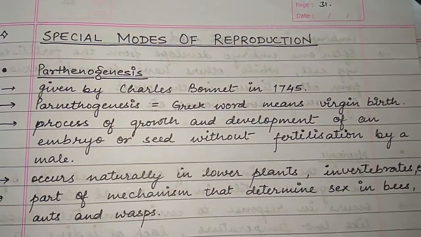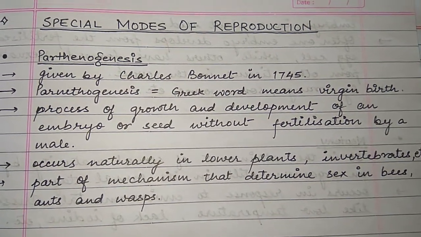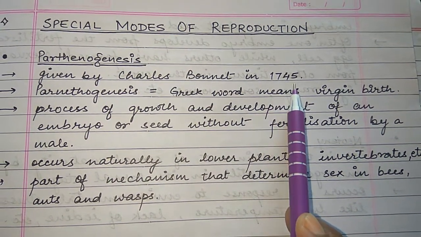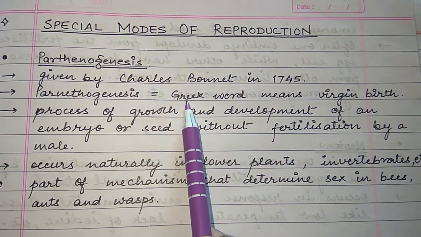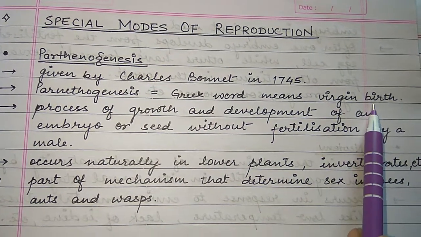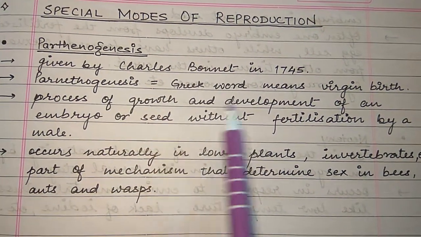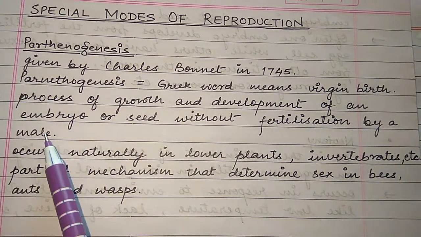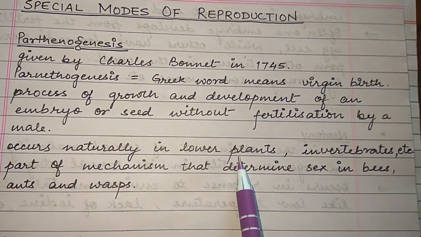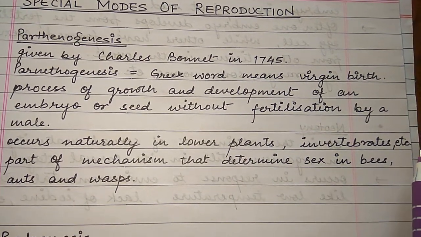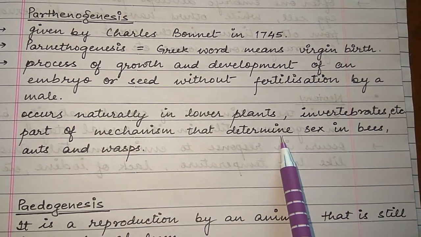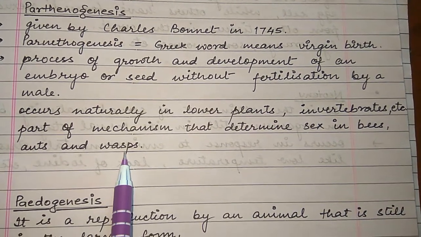Now, some special modes of reproduction are also there. First is parthenogenesis. This term was given by Charles Bonnet in 1745. It is a Greek word which means virgin birth. So it is a process of growth and development of an embryo or seed without fertilization by a male. It occurs in lower plants, invertebrates, etc. It is a part of the mechanism that determines sex in bees, ants, and wasps.